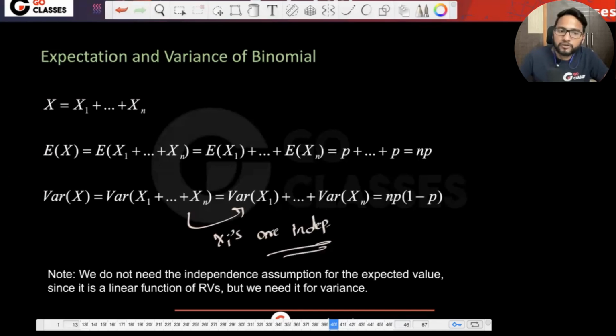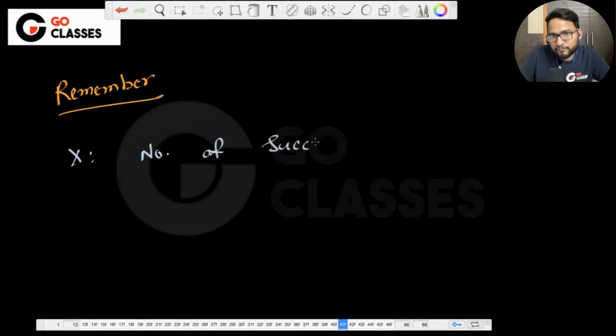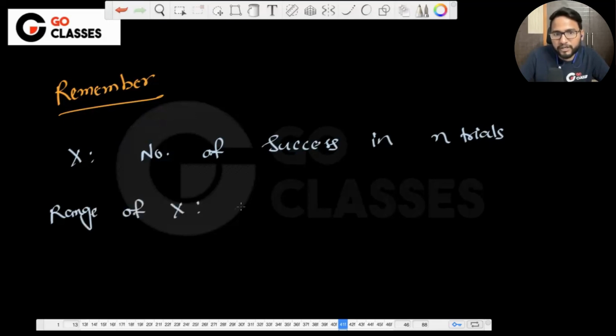Cool. So just remember one thing about the binomial random variables. X is the number of successes. The range of x, it can take the values 0, 1, 2 till n.